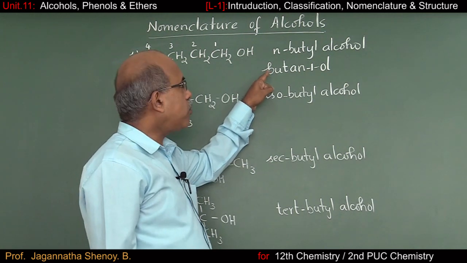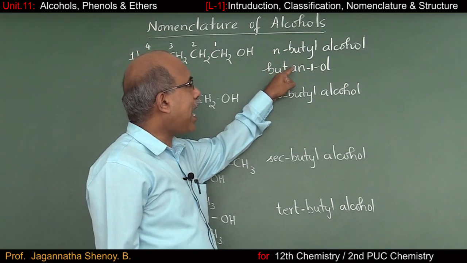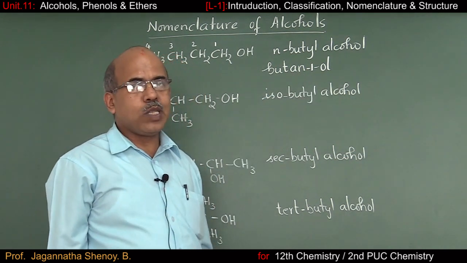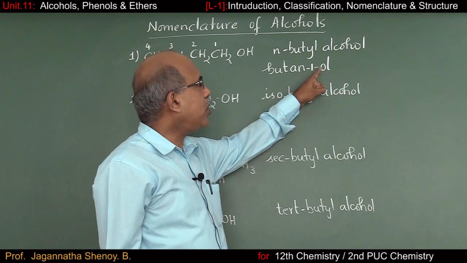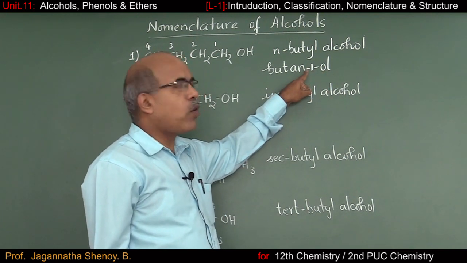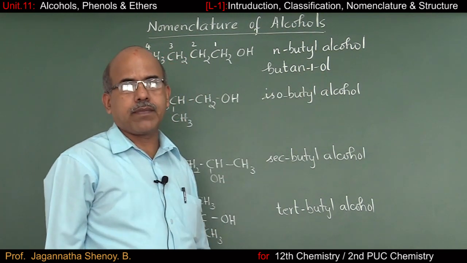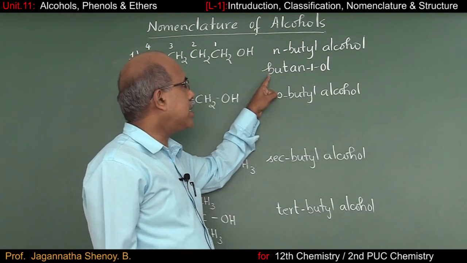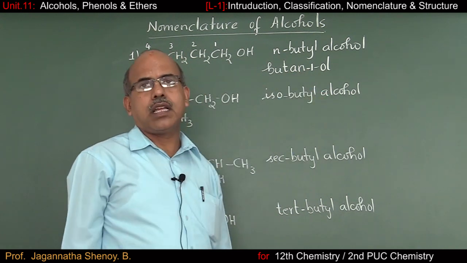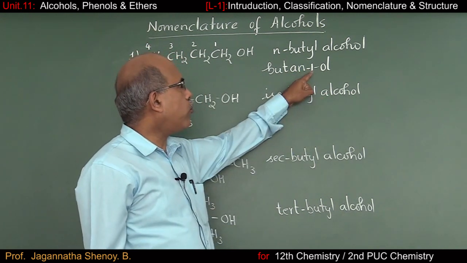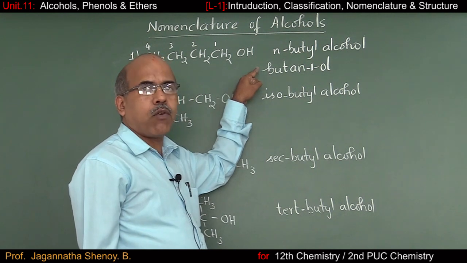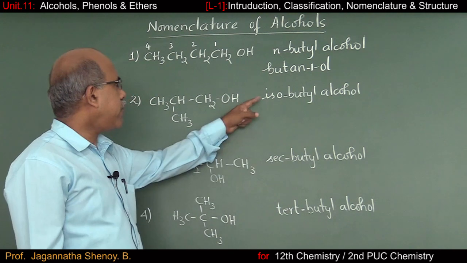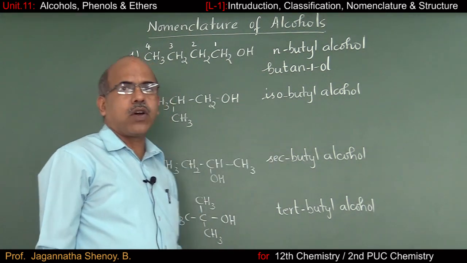Actually, we expect it to be butane, then 1-ol. But what does the rule say? Whenever there are two continuous vowels, the previous vowel E must be removed. That's why I can write the IUPAC name of this compound as butane 1-ol. Or if you want, we can get 1 in the beginning itself, 1-butanol.